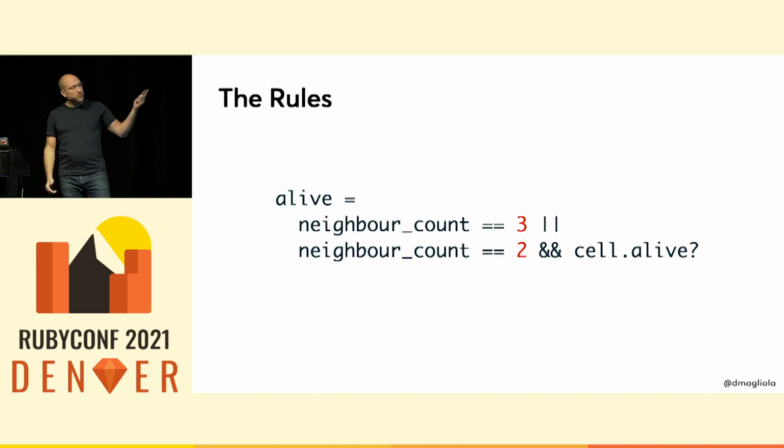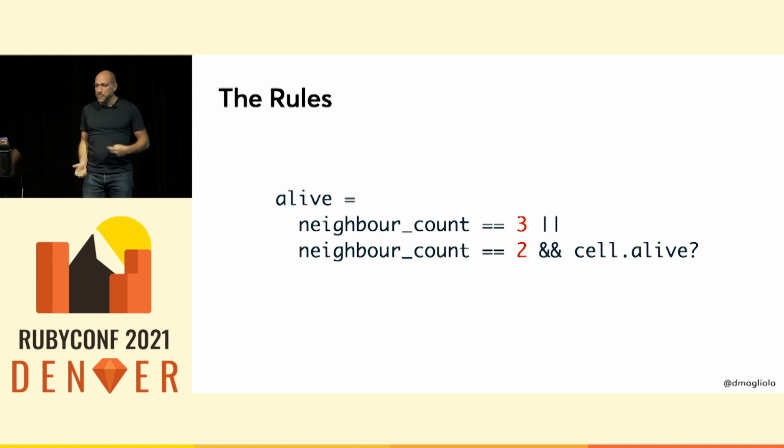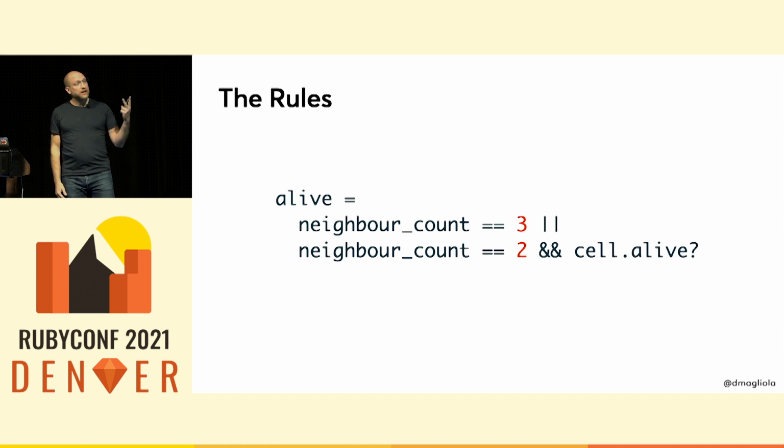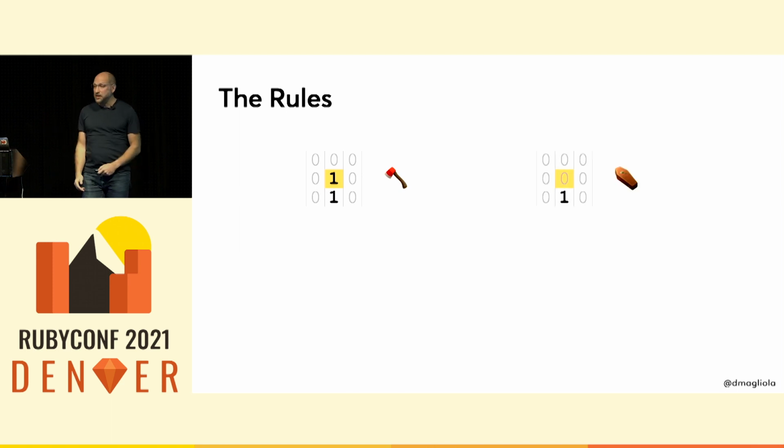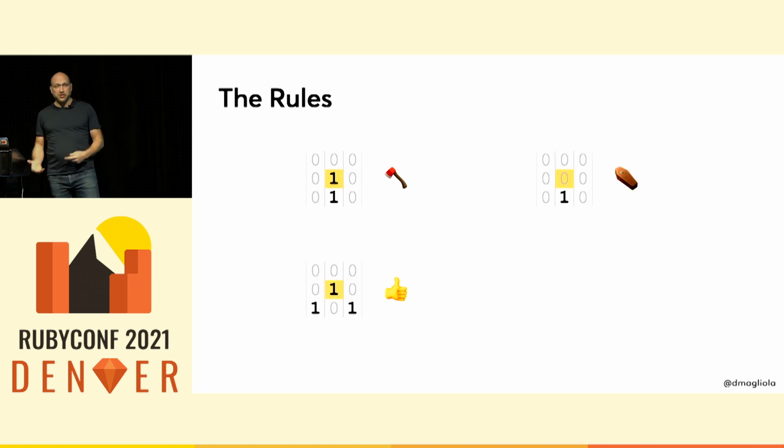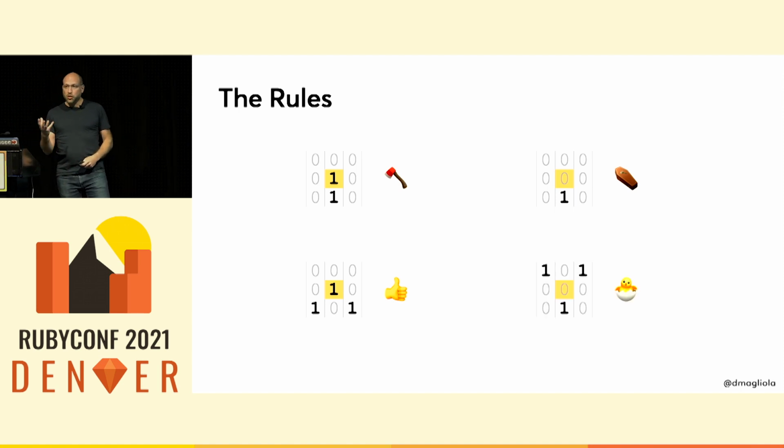Now, those rules reduce to this simple expression. You're gonna have to trust me here. In the next generation, you're alive if and only if you now have 3 neighbors, or if you have 2 and are already alive. Or put another way, these are the transitions you could have. This guy is gonna die of loneliness because he only has 1 neighbor and he needs at least 2 to survive. This guy's dead and he'll stay dead. And this guy's alive and he stays alive because he has 2 neighbors and that's enough to survive. And that guy over there will spawn into new life because he has 3 neighbors.